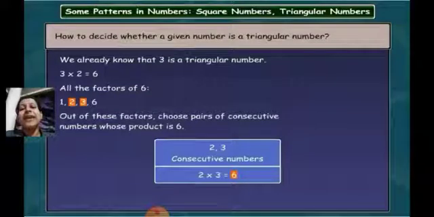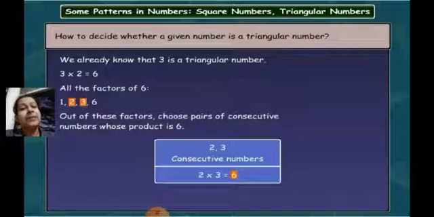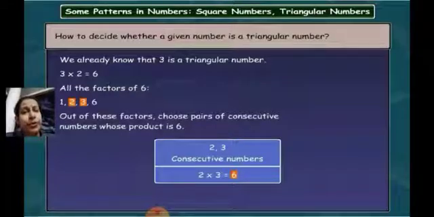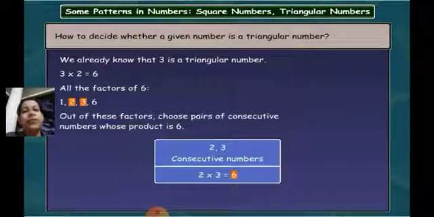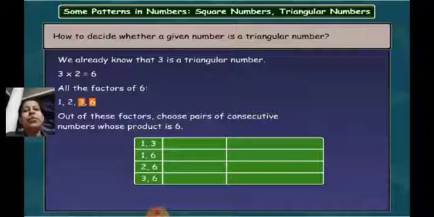Now let's see if any other pair is giving you an answer equal to 6 or not. What can be the other pairs? One you have found out is 1 and 2 and 2 and 3, which are consecutive numbers. Which other pairs can you have? You can have 1 and 3, 1 and 6, 2 and 6, and the last one is 3 and 6. If you find the answers of all these, 1 multiplied by 3 will give you the answer equal to 3.